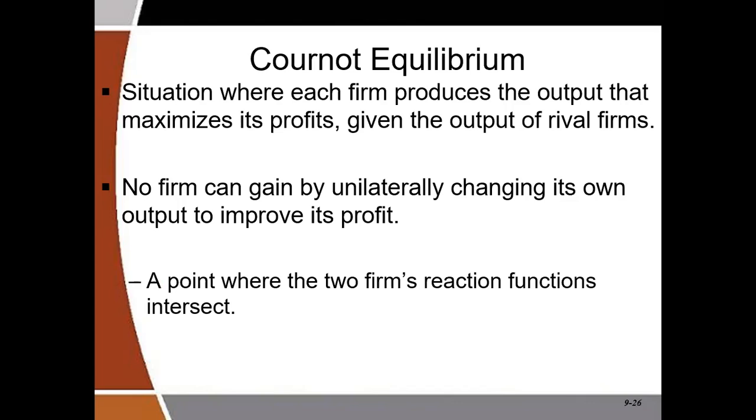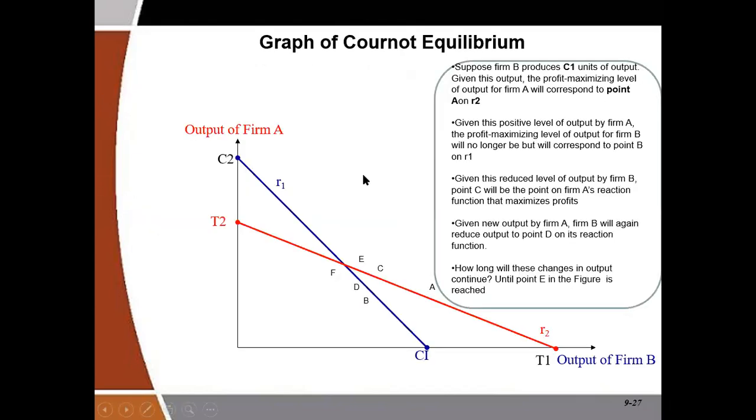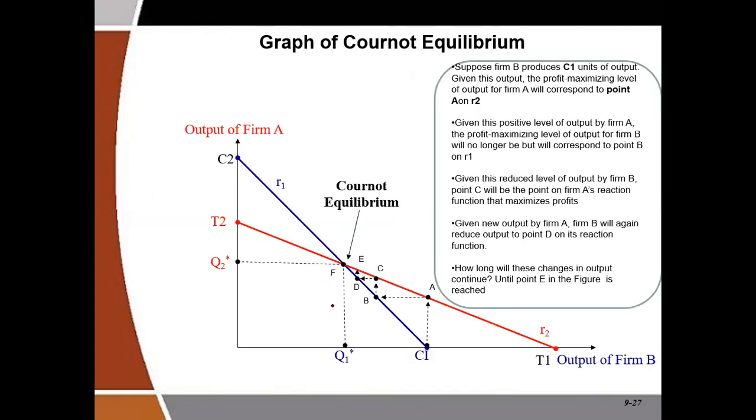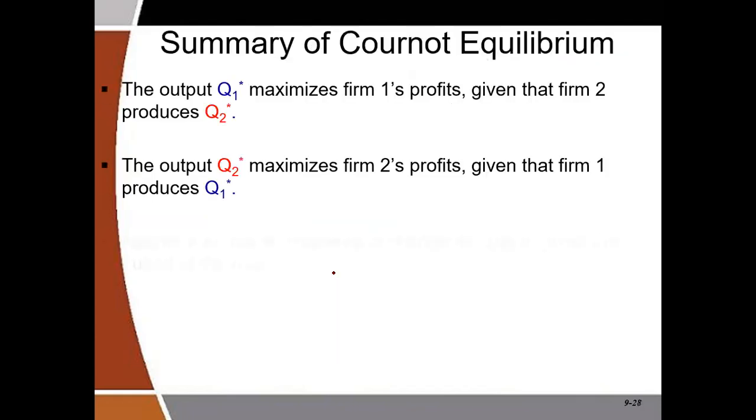Because with the substitution method, you put one firm's output in another firm's reaction function, and that will make better Cournot analysis. So this is the equilibrium point. The equilibrium point is when we solve the two reaction functions simultaneously. On the graph, the equilibrium point is the intersection of the two reaction functions.